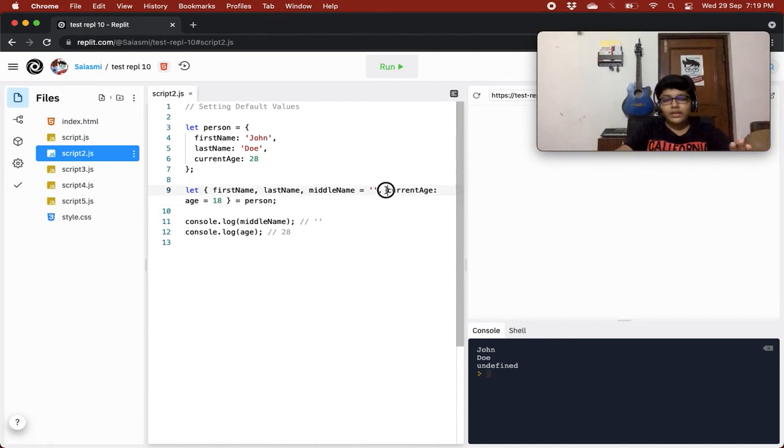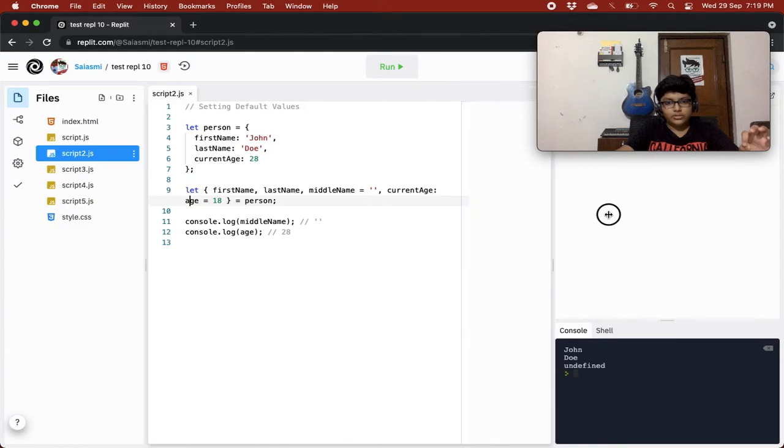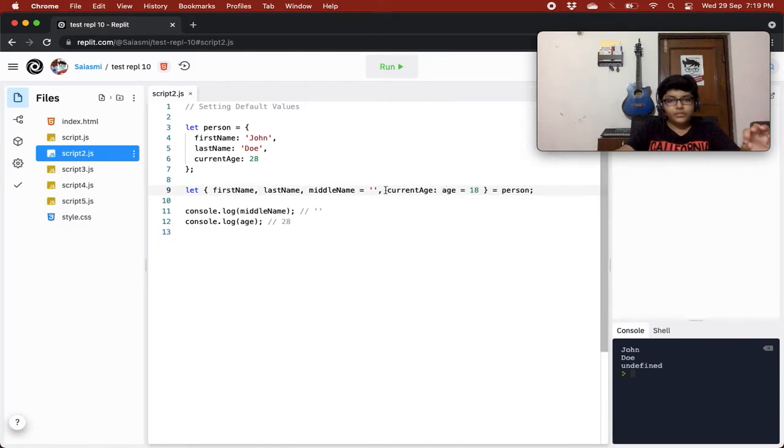And then we are giving current age and that colon notation. This colon notation means that we'll access current age with this named variable, that is age, right? So you see current age colon age.